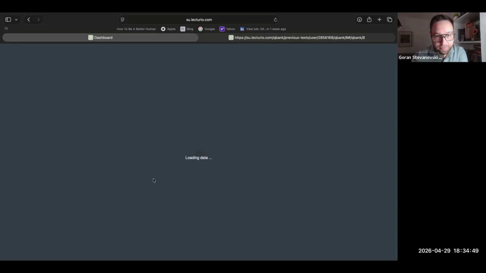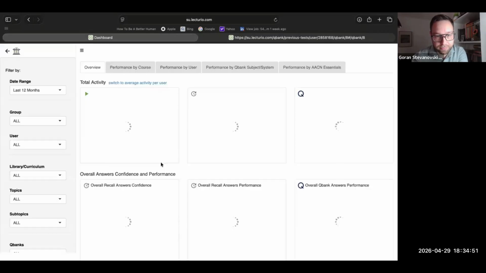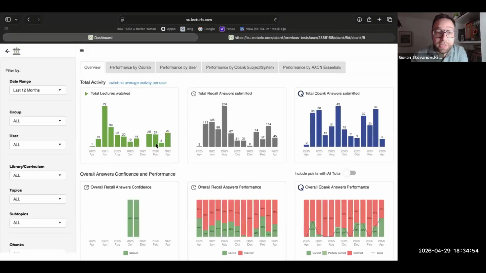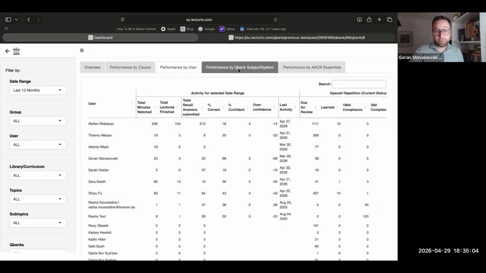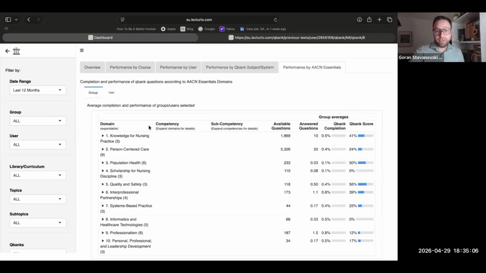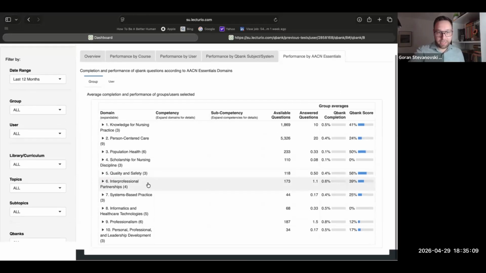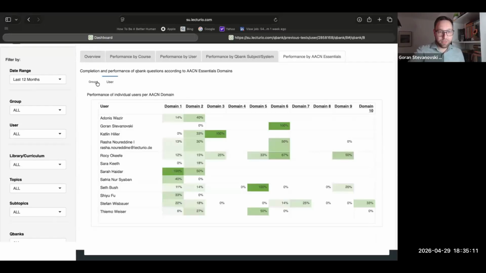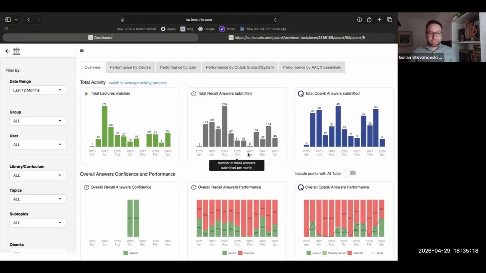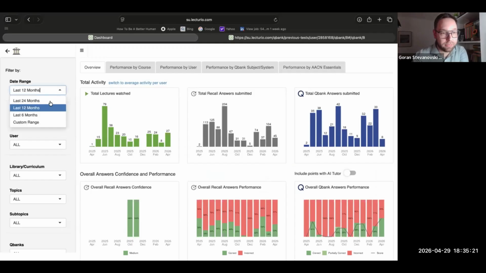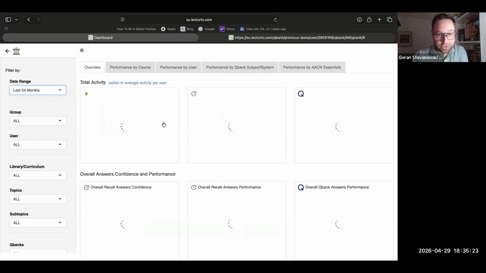Give me a second. And in here, you can really deep dive into the statistics. You have the overview, but you can look at the performance by course, performance by user, performance by Qbank that you've given them, and by AACN Essentials. So again, we have user, we have group, and look at this wonderful, very rich data that you can get within the last 12 months, 24 months, or just a different range.